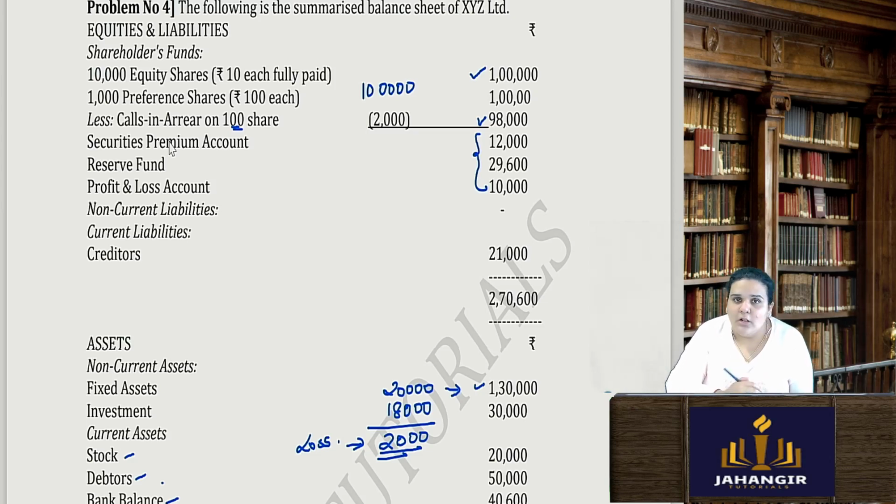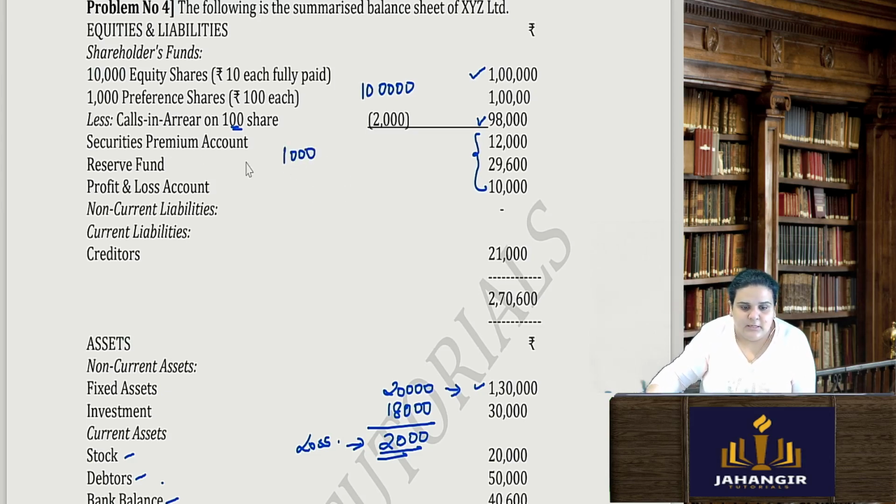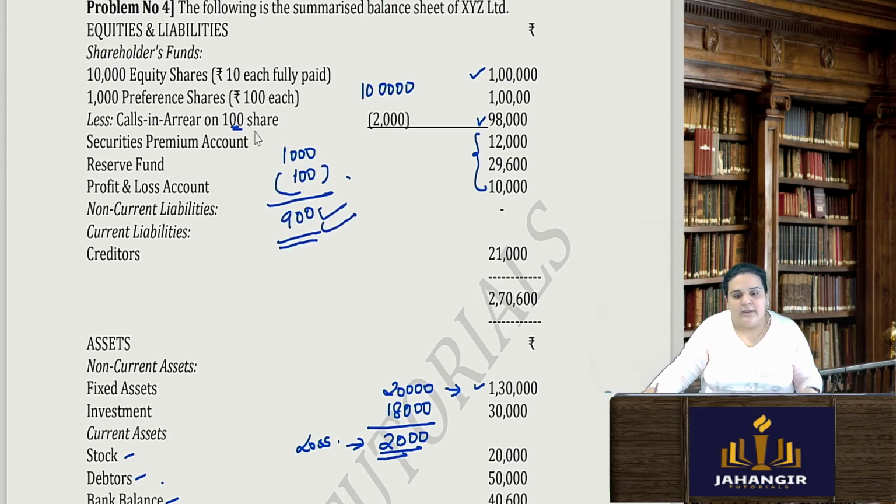Either you call the amount, but they may not pay even after the call. That is why they have written calls in arrears in the balance sheet. Also, they have not told me that I have made a call and the people have paid on my call. So I have 1,000 preference shares, but 100 preference shares have call in arrears. So this redemption I can do only for 900 shares. I cannot do it for 1,000 shares.